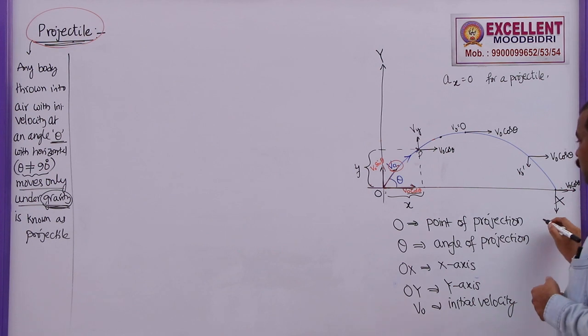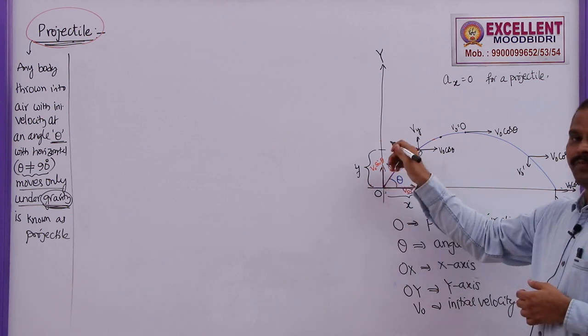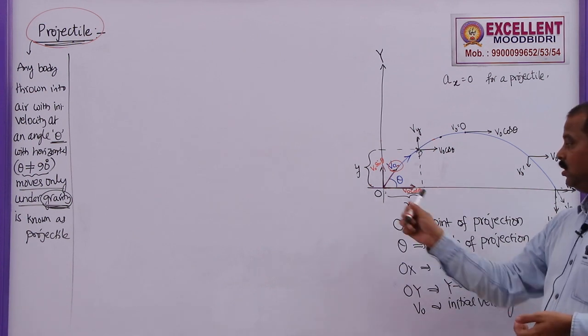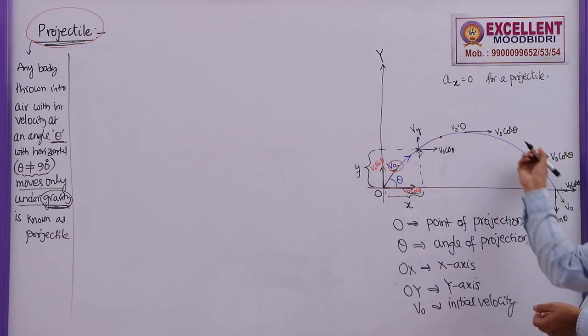Now, once again this will be Vy double dash. We know that the velocity with which the projectile is projected upwards is equal to the velocity with which it strikes the ground. The horizontal velocity remains V0 cos theta, and the vertical velocity magnitude remains V0 sin theta. Why? Because the resultant velocity here is also V0 only. So the velocity of striking the ground is V0.